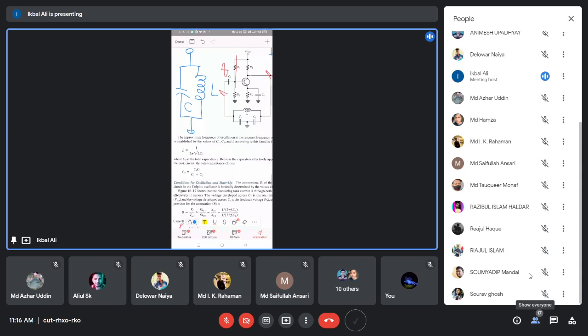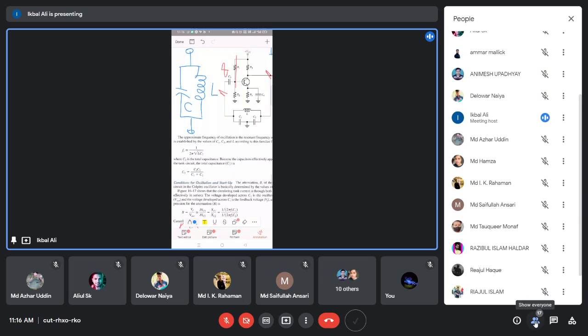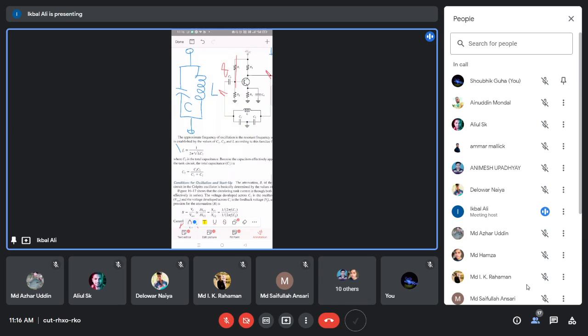Okay, then I have to tell you that this expression is written here. The resonant frequency of this L and C parallel circuit is 1 by 2 pi root over LC. Instead of C, you can place this capacitor CT. So this is the resonant frequency of this parallel resonant circuit, FR equal to 1 by 2 pi root over LCT.